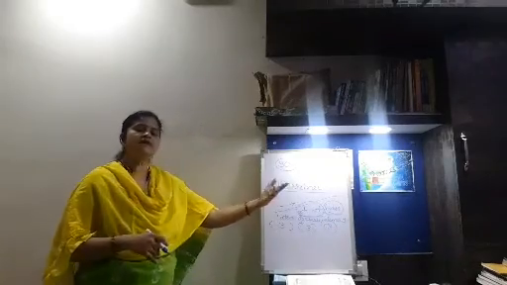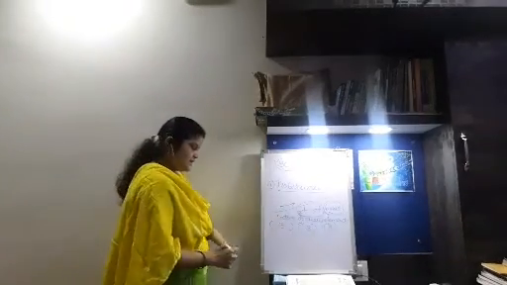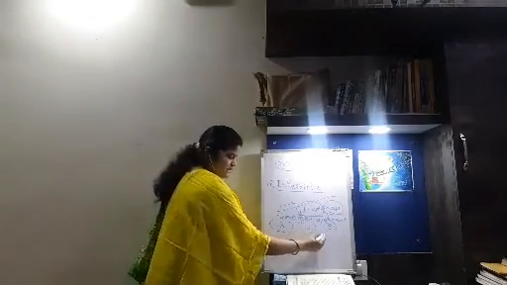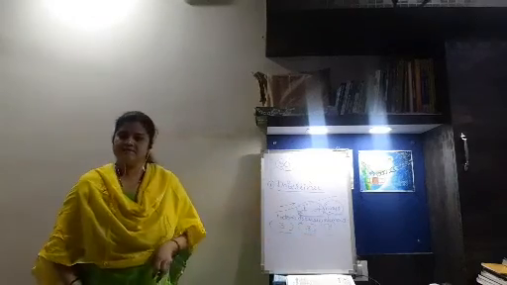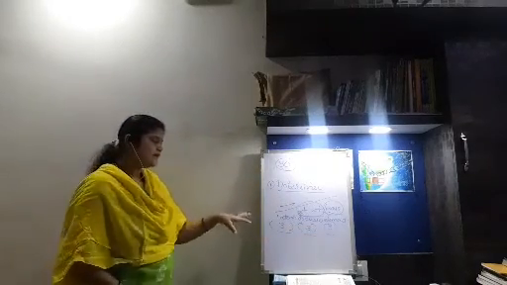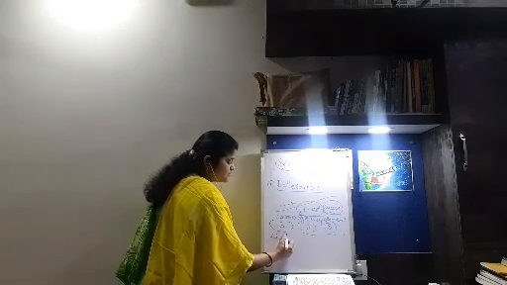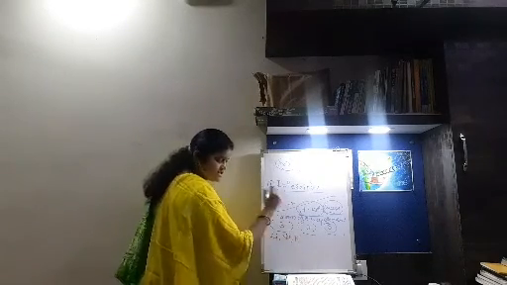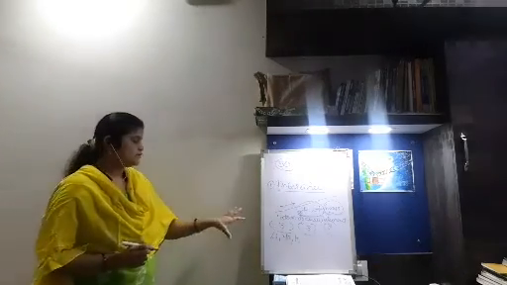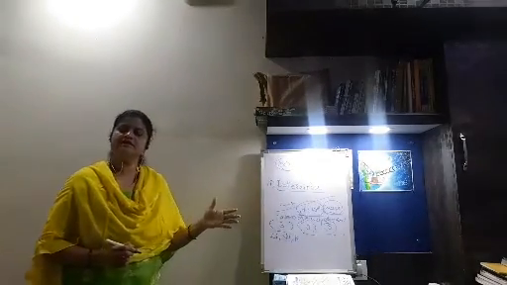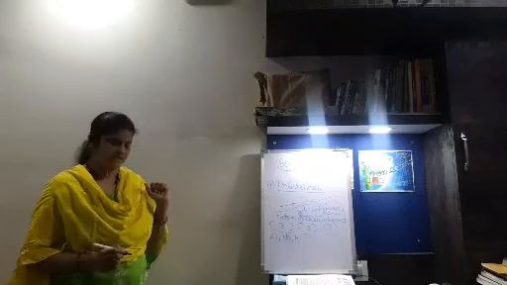Likewise, he got many examples with similar chemical properties. The first example we will see is lithium, sodium and potassium. Why did he take these 3 elements? Because they have similar chemical properties.